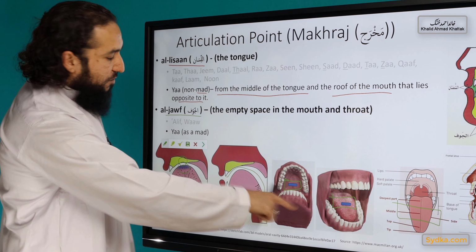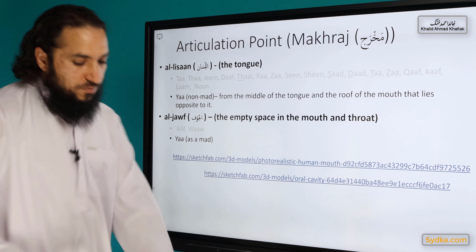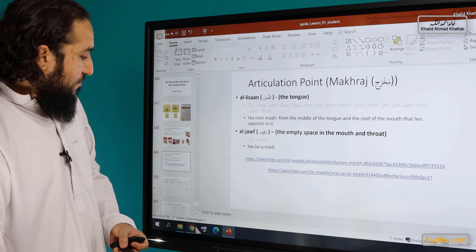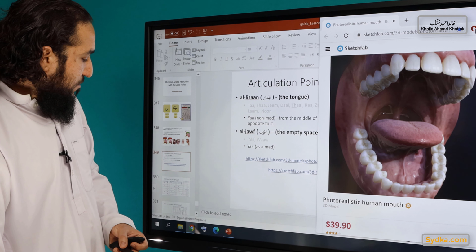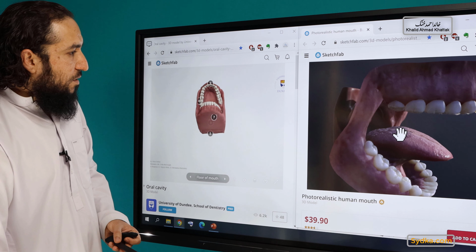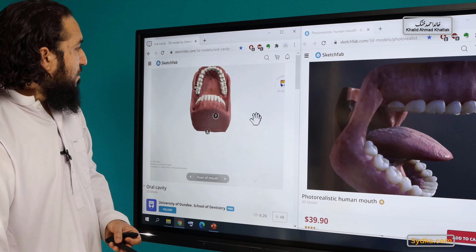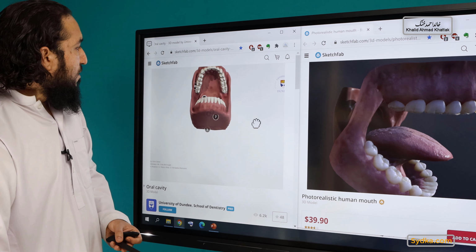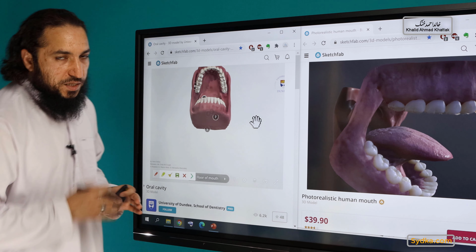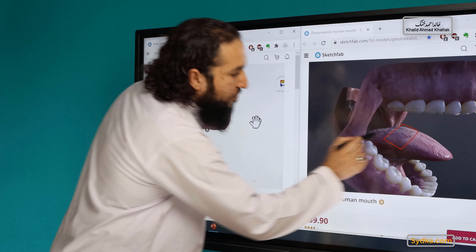So what we can do is explain one of them with the 3D model, when it is a consonant. Okay, so that's the middle of the tongue. Okay, that's the roof. So when it's a consonant, what is going to happen when we're pronouncing it? Then it's the middle of the tongue.